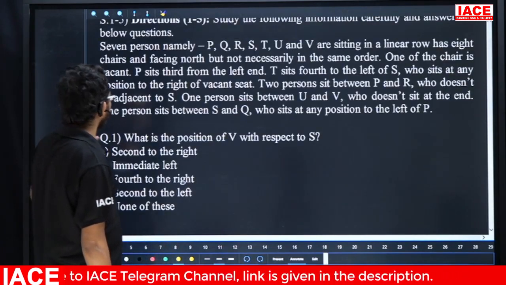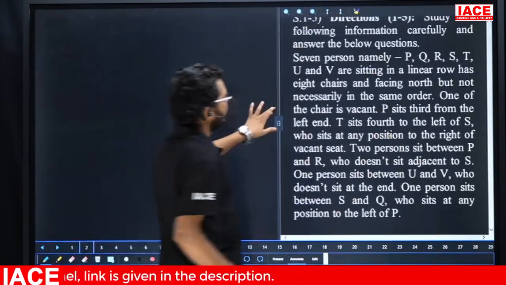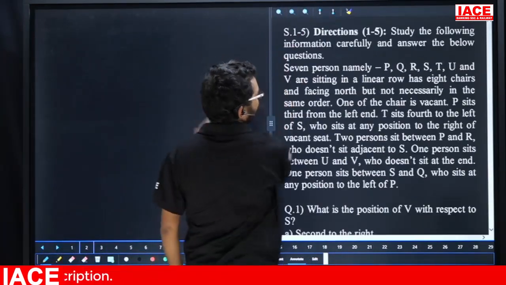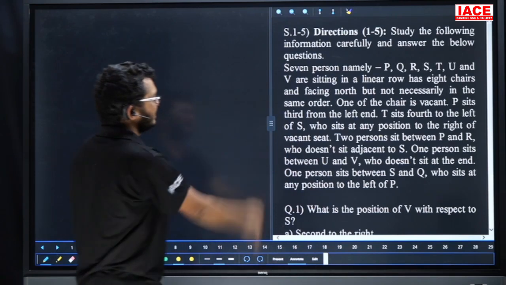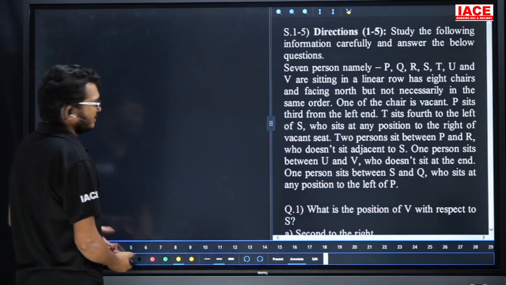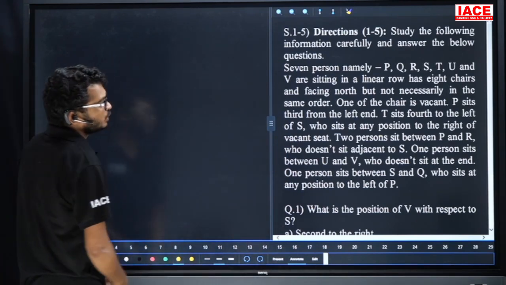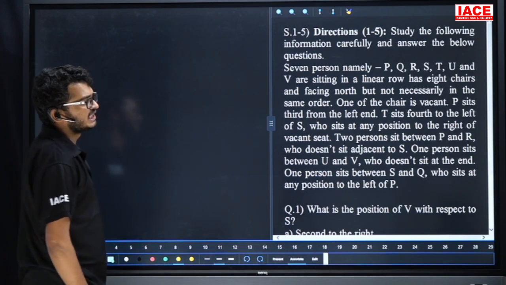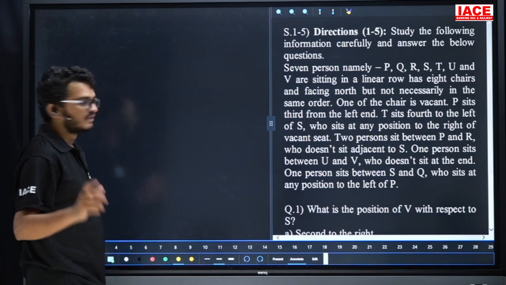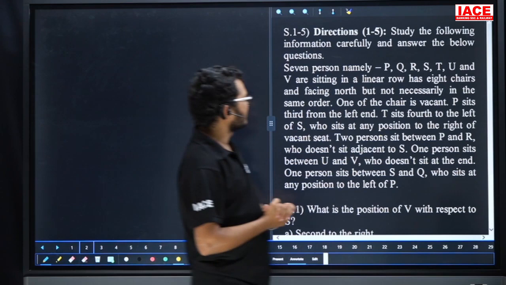So, friends, take your first question. See here, the first question is a sitting arrangement. In total we have seven members: P, Q, R, S, T, U and V are sitting in a linear row that has eight chairs and facing north, but not necessarily in the same order.